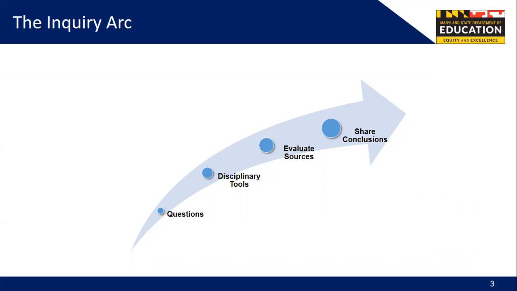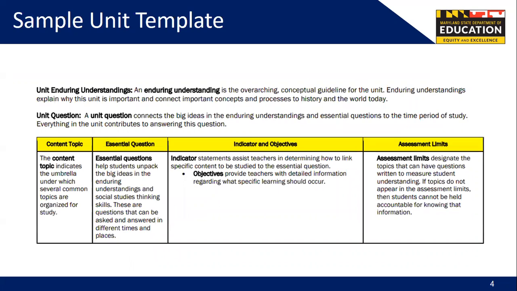Let's examine the framework more closely. Here is a sample unit template. It includes a unit enduring understanding, which is the overarching conceptual guideline for the unit. Below that is the unit question. Everything in the unit contributes to answering this question. Below that, beginning on the left, are the content topic, essential question, indicator and objectives, and finally, the assessment limits.